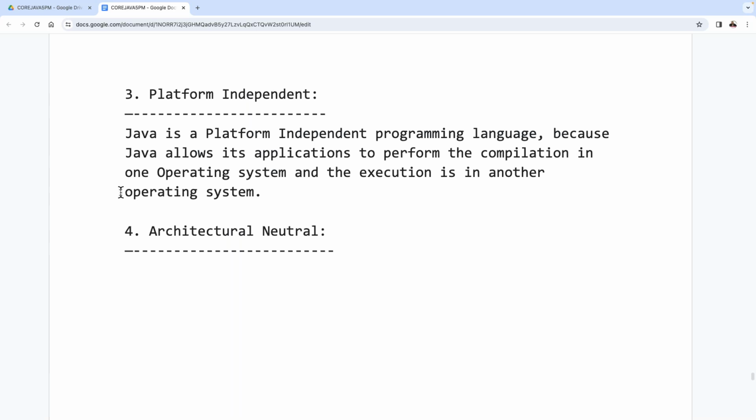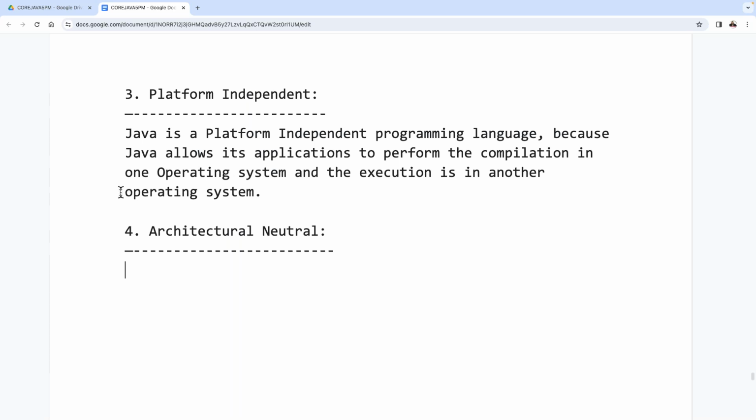Let's move on to the punch here. If any programming language allows its applications to perform compilation and execution on the same hardware system, on the same processor, then the programming language is a hardware dependent programming language. Understand my point, Kiran? But what is an architectural neutral, hardware independent programming language?